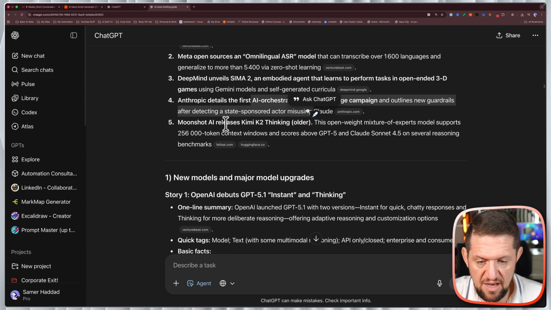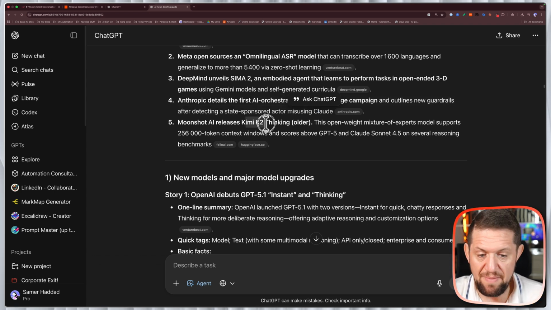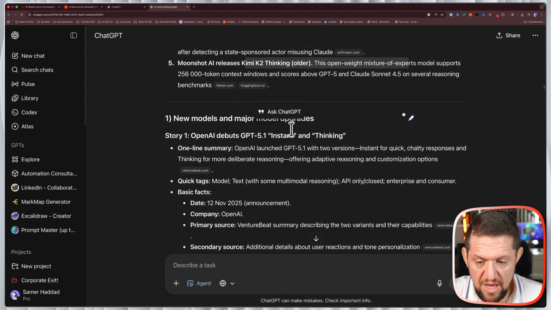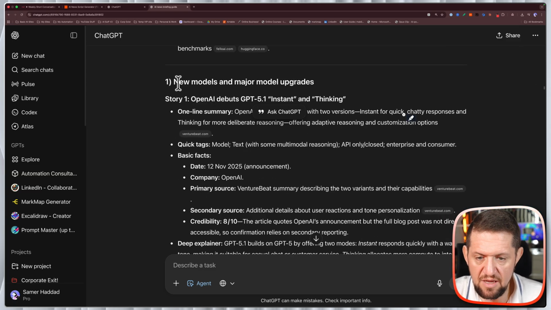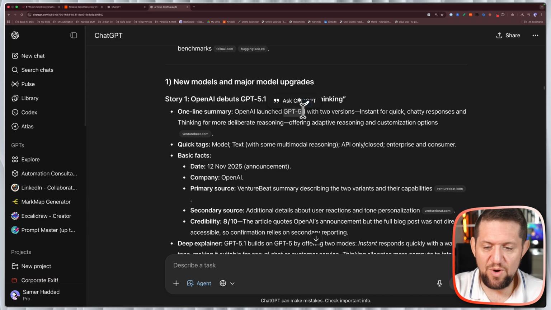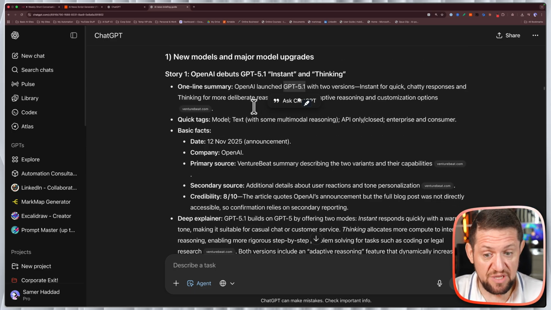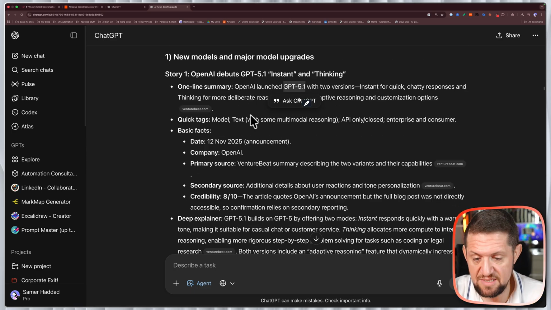Interesting. Moonshot AI releases Kimi K2, which was the top news the past week. Okay, so we have promising things here. New models and major model upgrades. So this is the section that focuses on models. So we have 5.1 as the number one piece of news, and it was the most recent. So this is why probably it started with that.